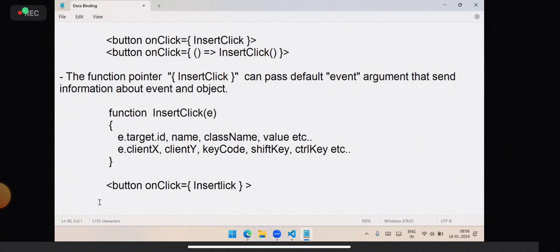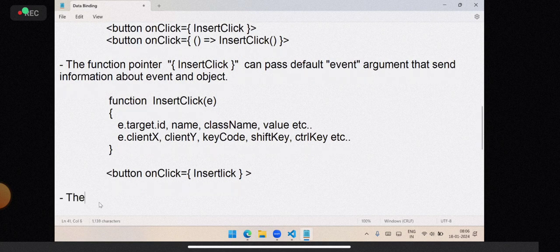So what about the second one? The second one is going to send custom arguments. Here you cannot pass any custom arguments. Then how do we pass custom arguments? Through the function return, as in insert click.